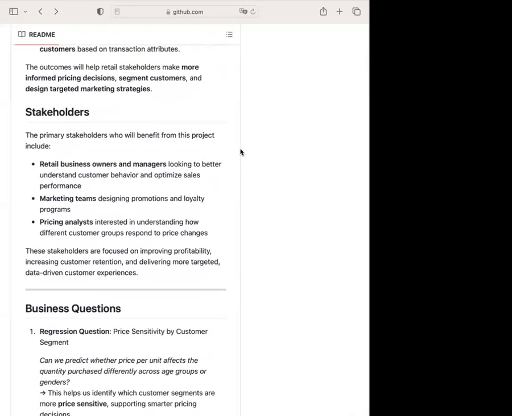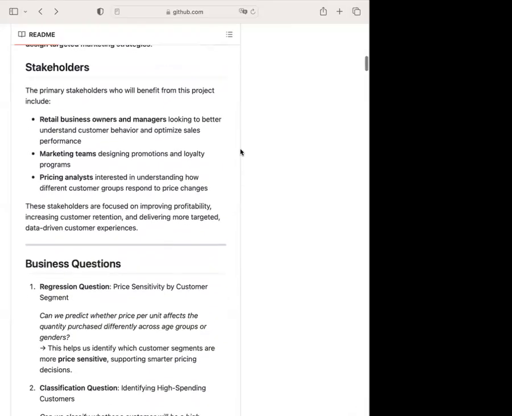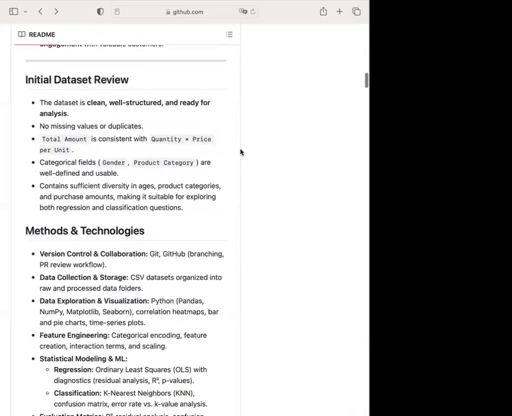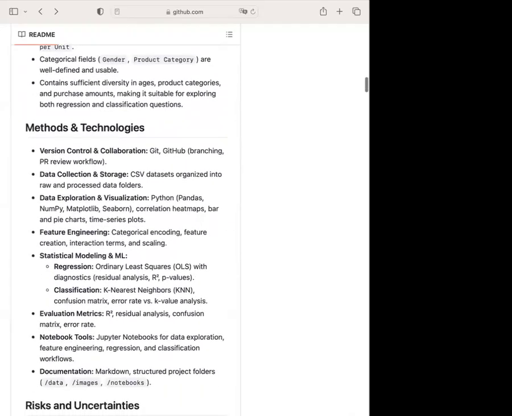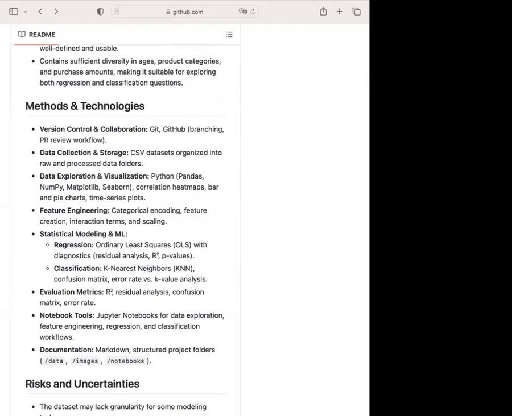And we focus on three different stakeholders: retail business owners and managers, marketing team, and pricing analyst. For our data set, it is clean with no missing or duplicate value, and the calculated field total amount is consistent with quantity times price per unit. And we use Python for our project, and for collaboration and version control, we use GitHub. And we also applied both multiple linear regressions and KNN classification.